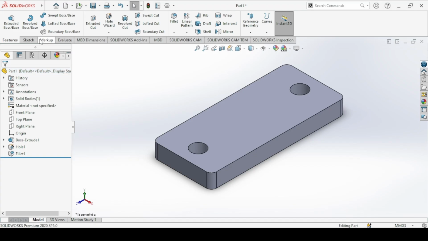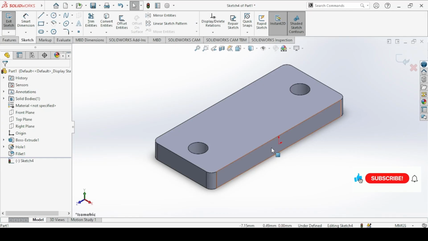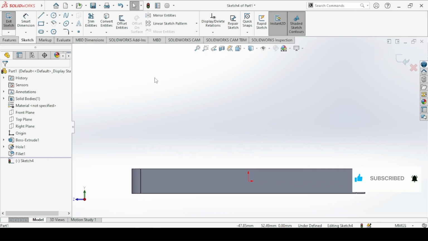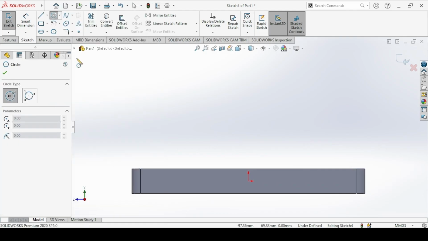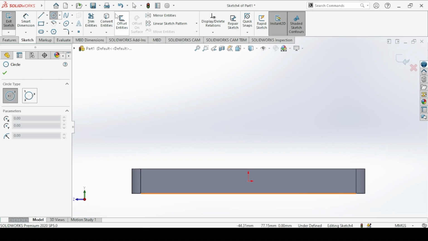So we create a sketch on this face of the block. First, we need a circle of radius 20, hence a diameter of 40.